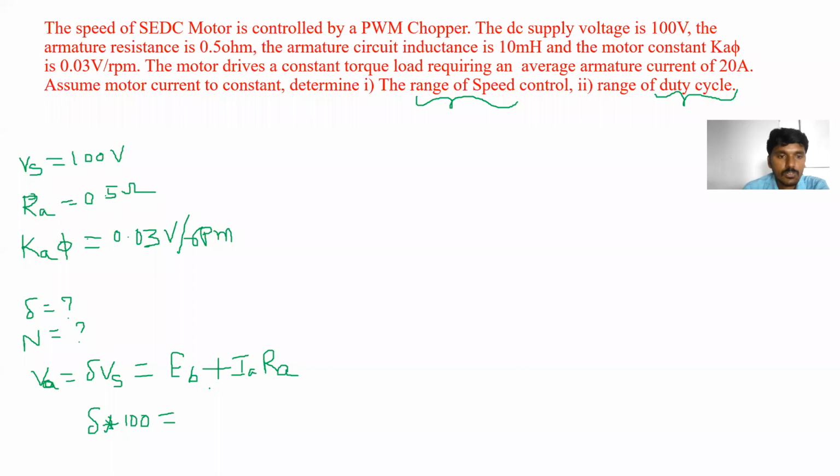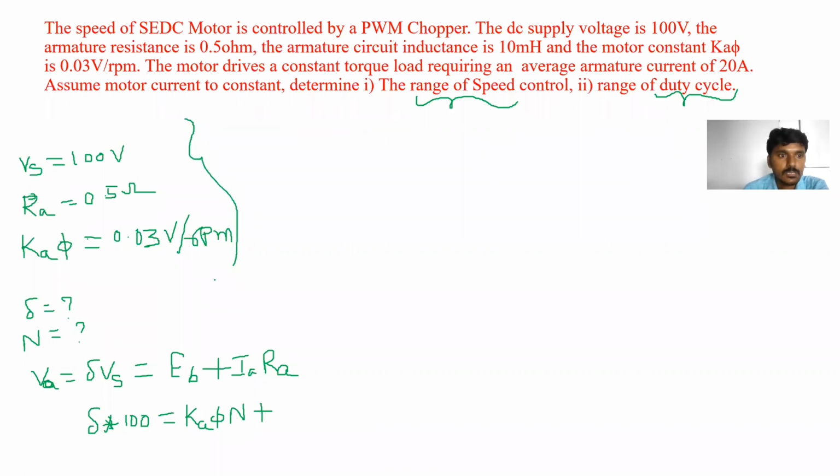EB is equal to, we know the formula, EB is equal to K-phi into N, plus Ia into Ra. What is the value of Ia? He has given it in the numerical.